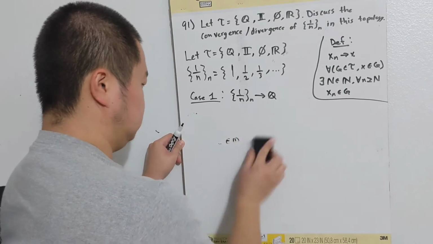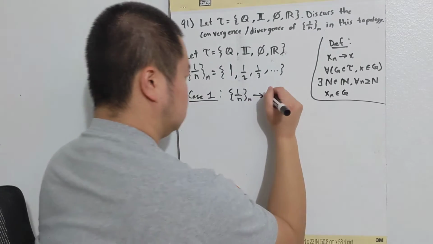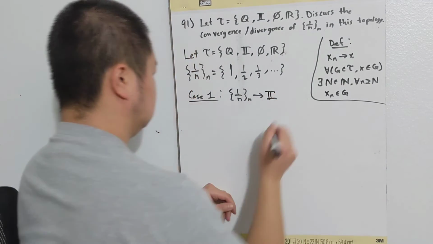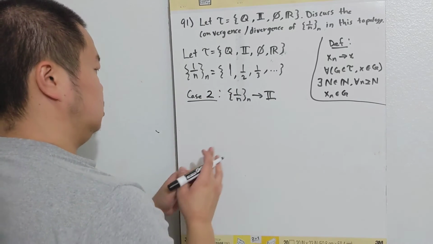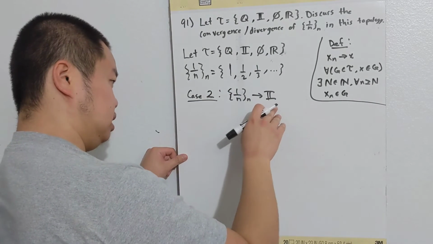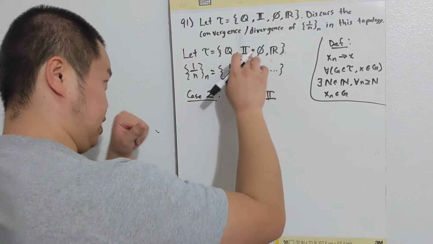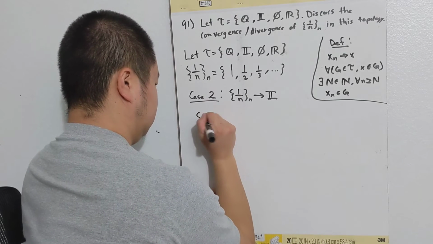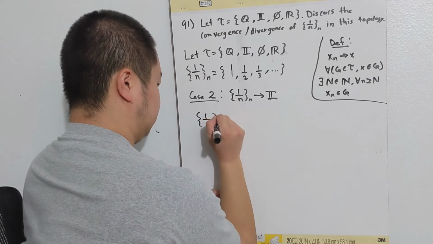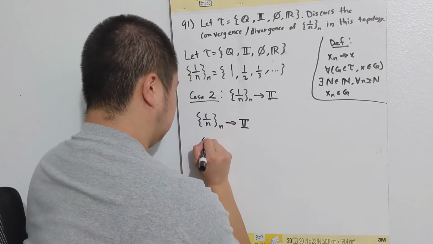So let's take a look at the other case now, the irrationals. We need to take a look at all the open sets that contain the irrationals. The sets that contain the irrationals are the irrationals and the real numbers.